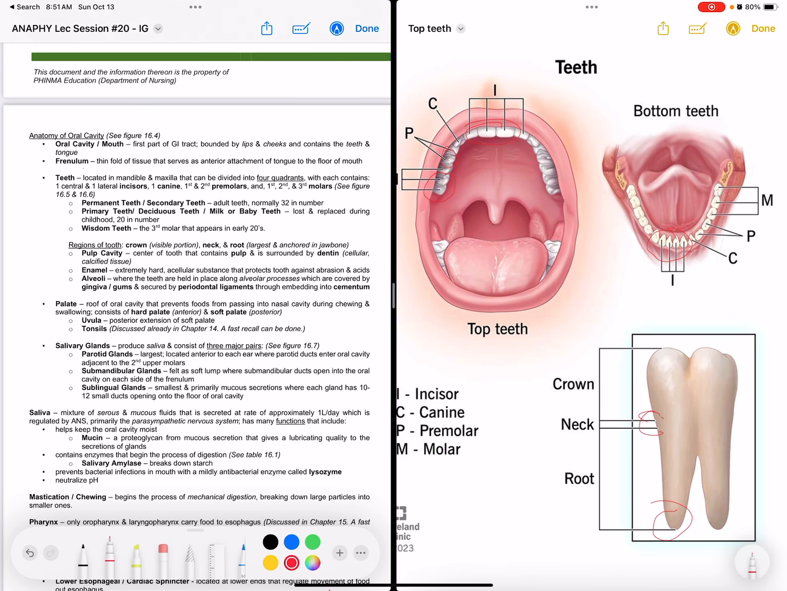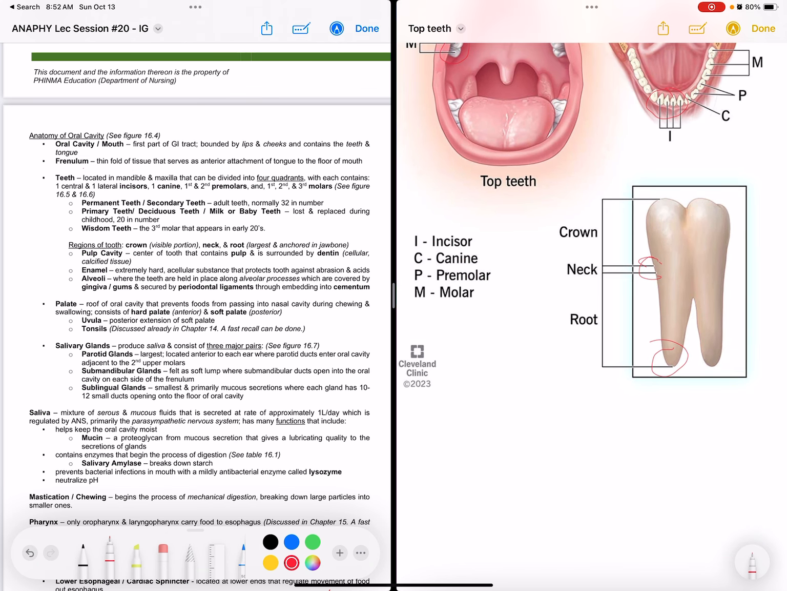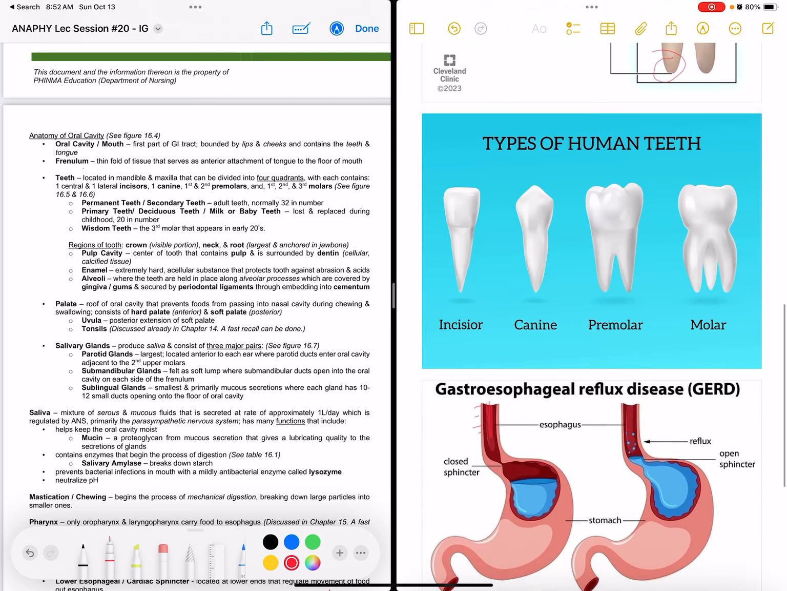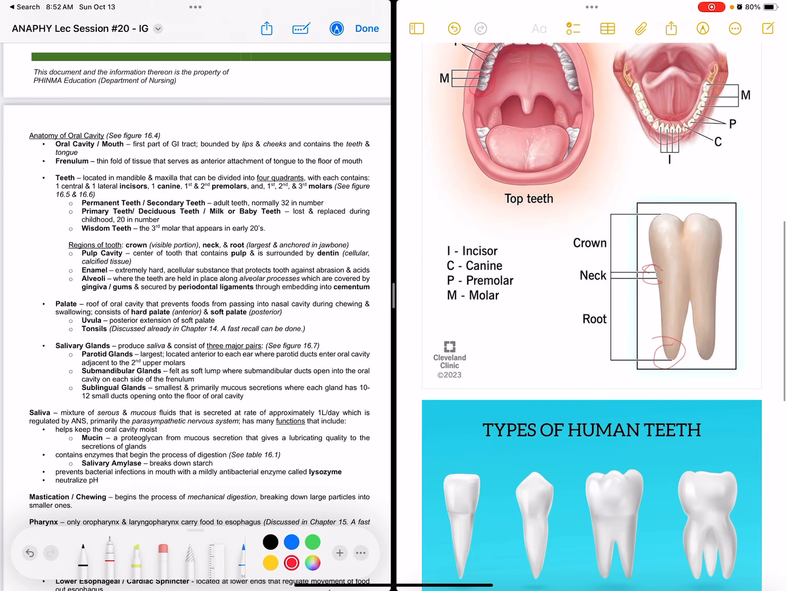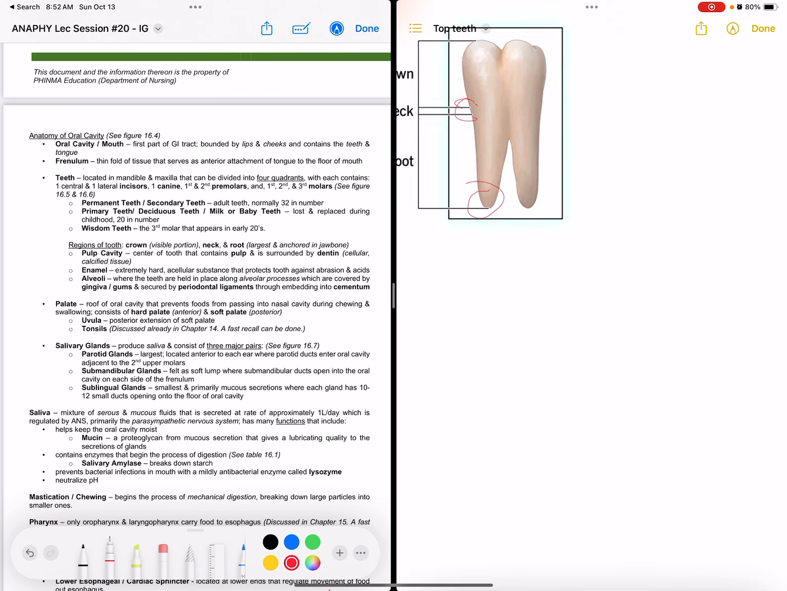Na siya. So, pulp cavity. So, center of tooth that contains pulp and is surrounded by the dentine. So, ang dentine, okay, wait lang. Okay. So, ang dentine na siya ha. So, hard na siya and calcified tissue that makes up the majority of tooth. So, located beneath the enamel and cementum. Okay? Wala ko there isang illustration.